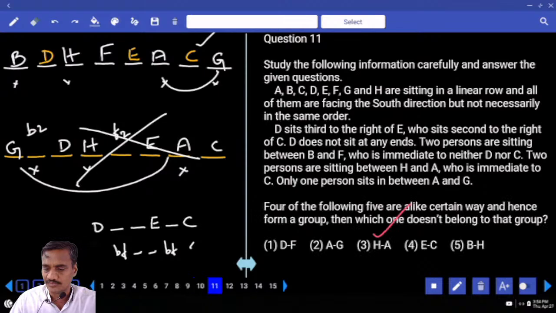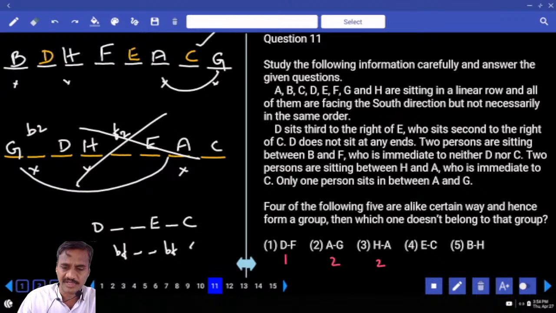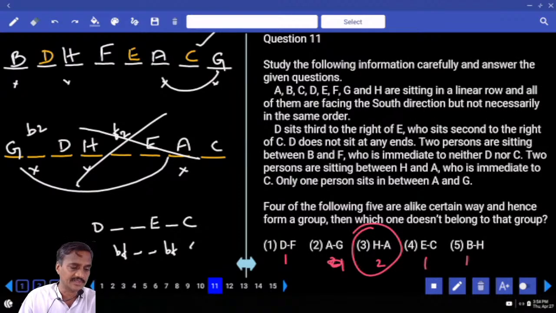And the 11th one. Four out of the following, find the odd one out. D and F, there is exactly 1. A and H, there are 2 people. H and A, again there are 2 people. Sorry, A and G. Now A and G, there is 1 person. And H and A, 2. E and C, 1. And B and H, there is 1. Except in choice 3, in the remaining there is exactly 1 person between. Hence the 11th, it is choice 3.